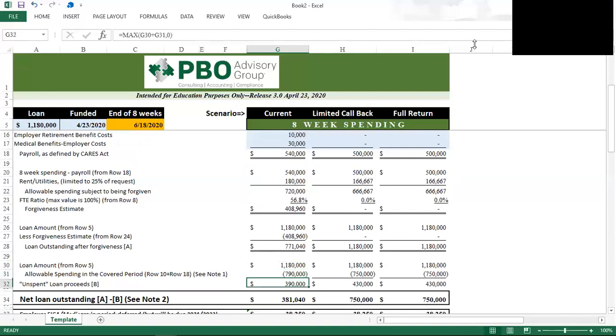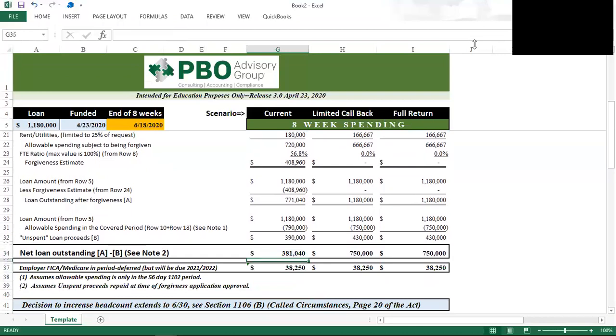We spent $800,000. We have $400,000 of loan proceeds that are unspent at the end of the period. We believe the bank is highly likely to ask for that money back based on the Secretary's comments of today. So that means the net loan outstanding after we would make a prepayment or a repayment, whichever you want to call it, would be $381,000. And we also racked up $38,000 of FICA on those 50 people.